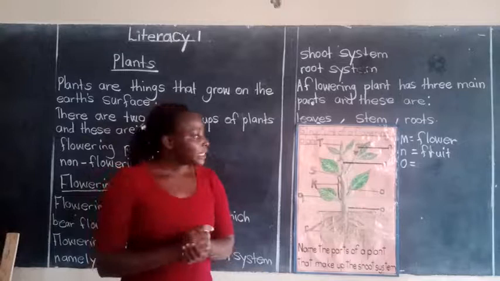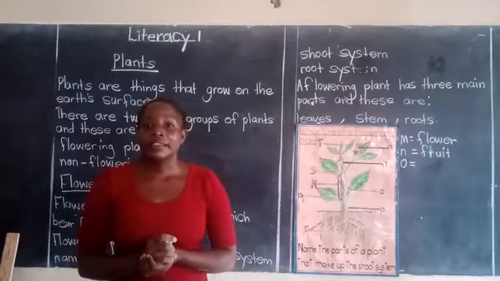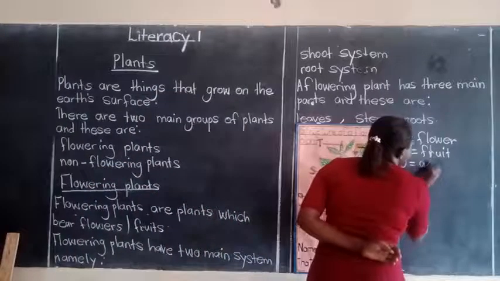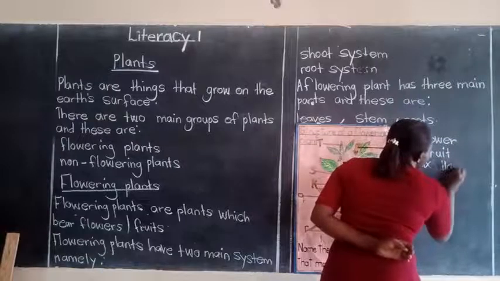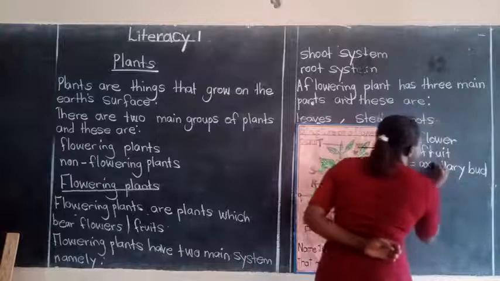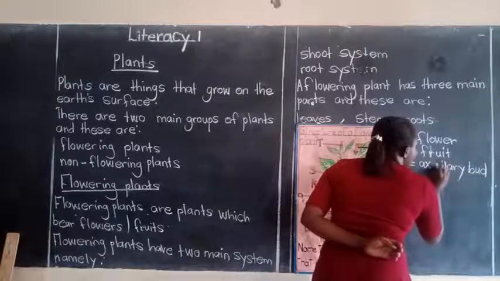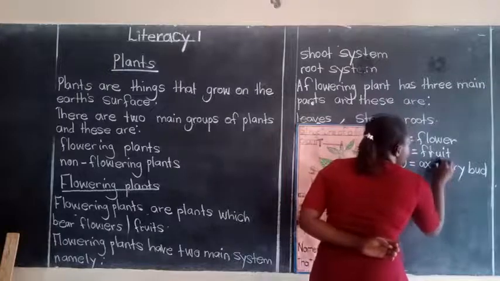Yes, that part is called the axillary bud. Axillary bud. Everybody, axillary. That is called the axillary bud.